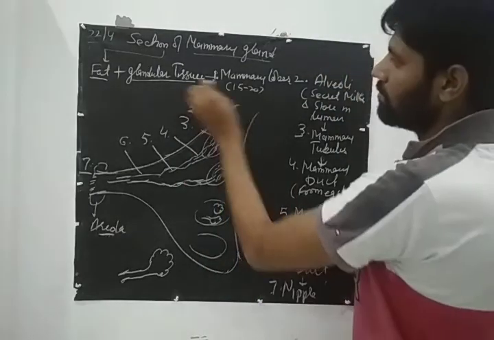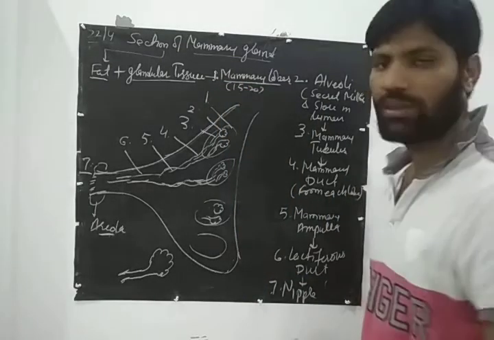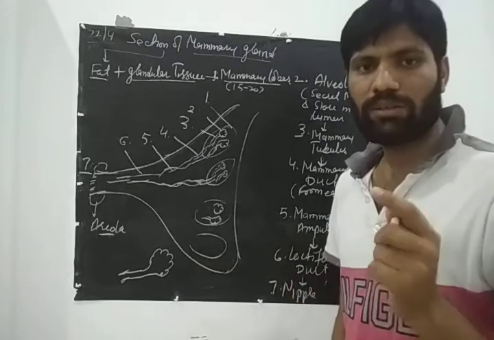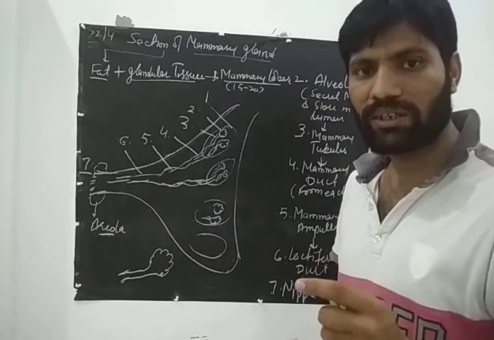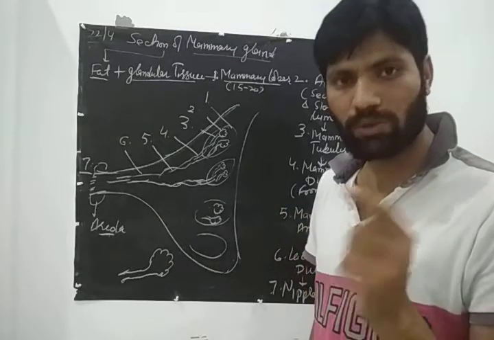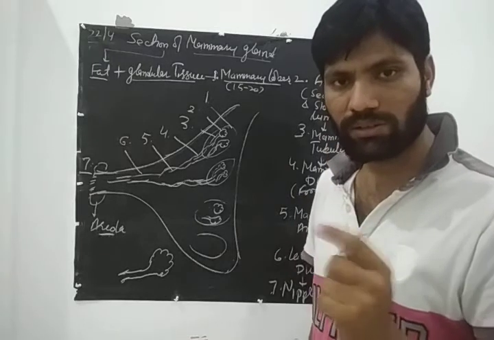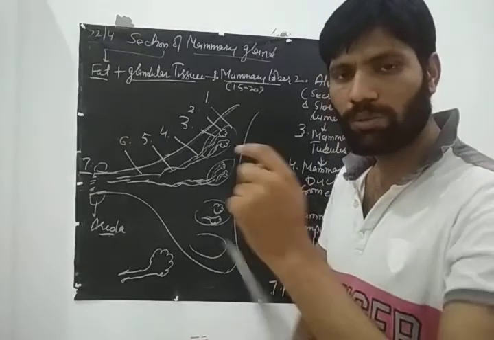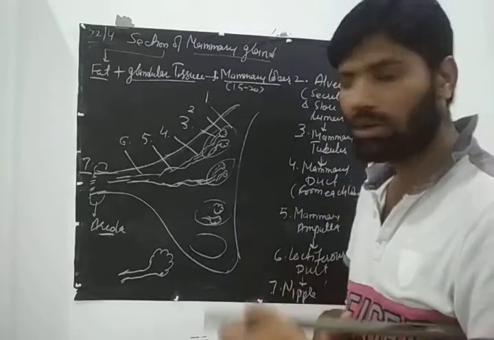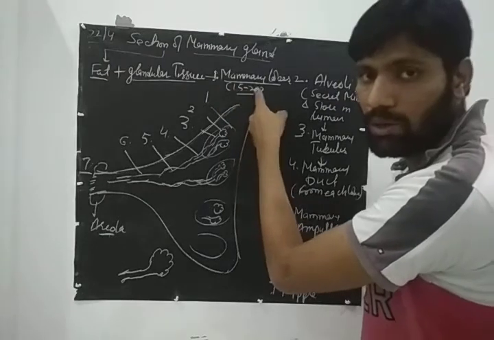So very first, this complete mammary gland is divided into different mammary lobes. If you remember, there were different lobes present in the structure of the testis. How many lobes were there? 250. And in one lobe there were seminiferous tubules. These lobules are the same; that means one body is divided into different lobules. So there are 15 to 20 mammary lobes.